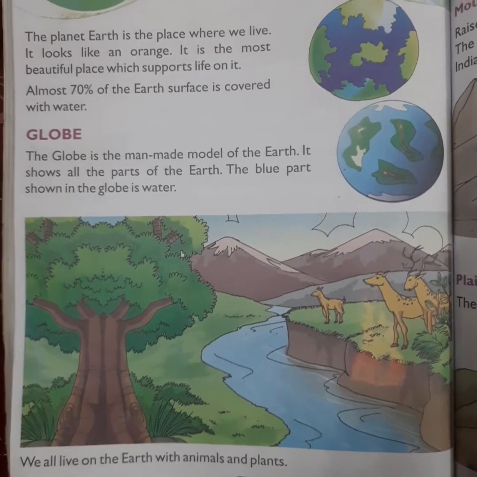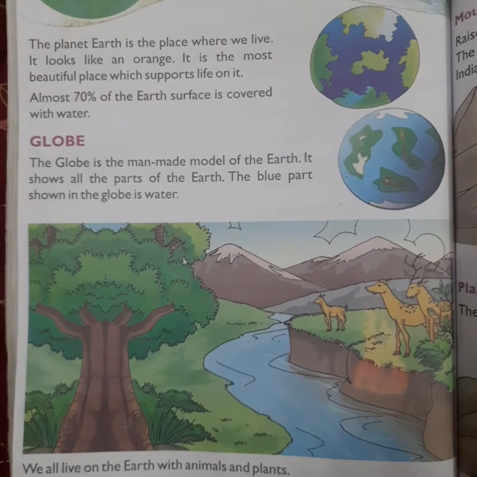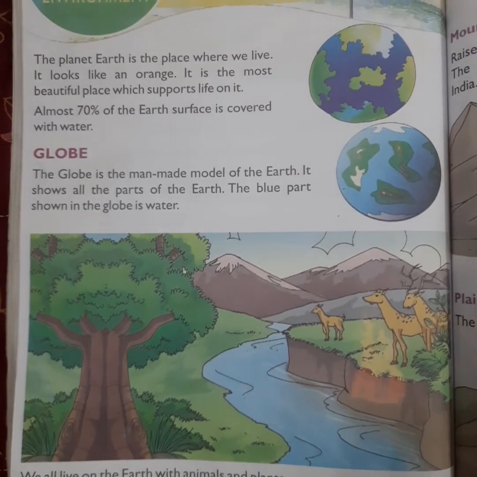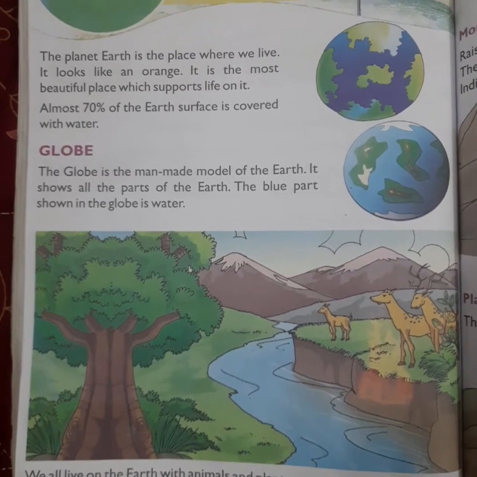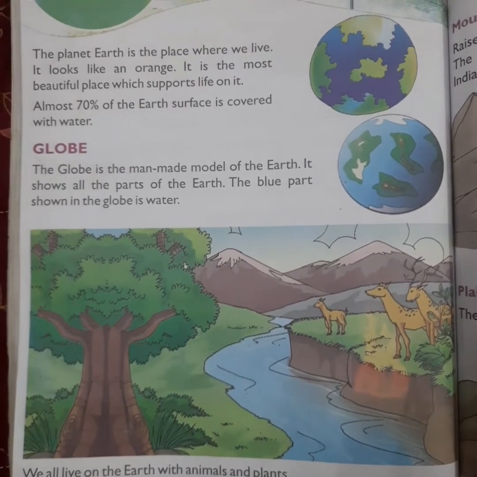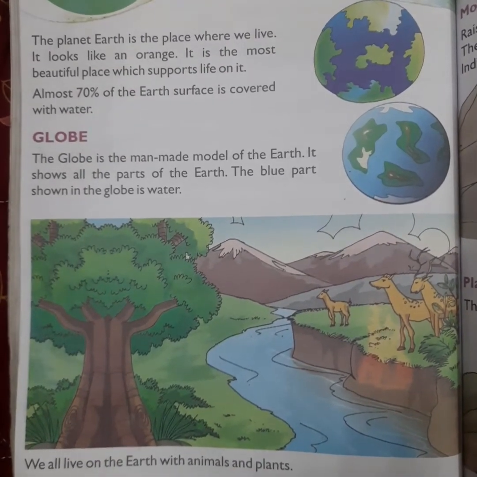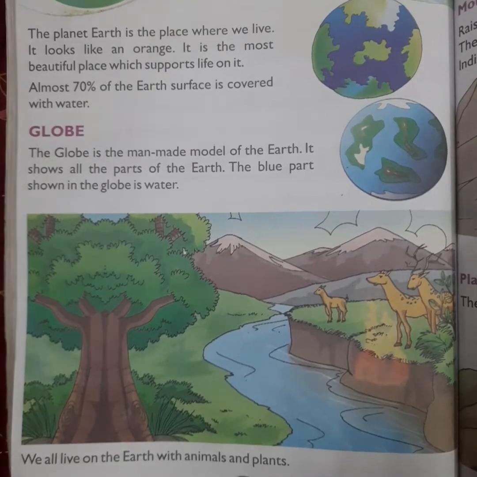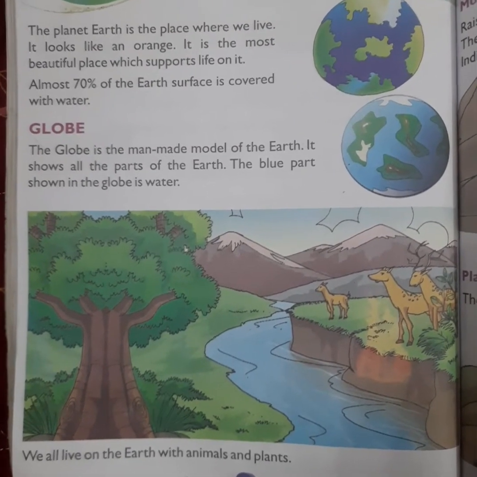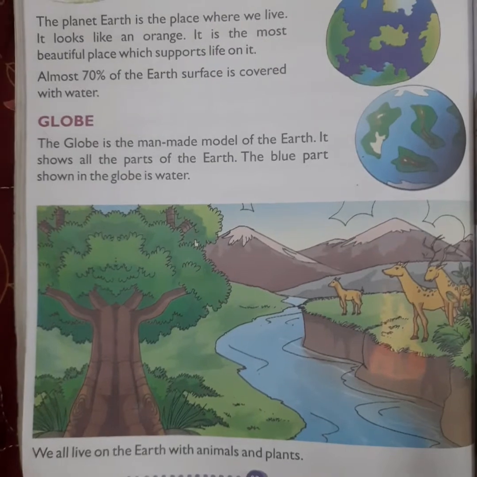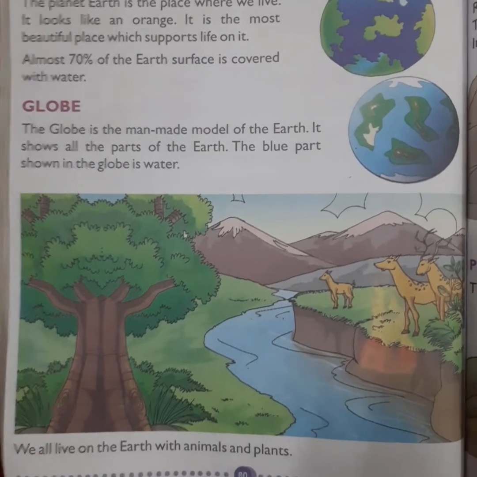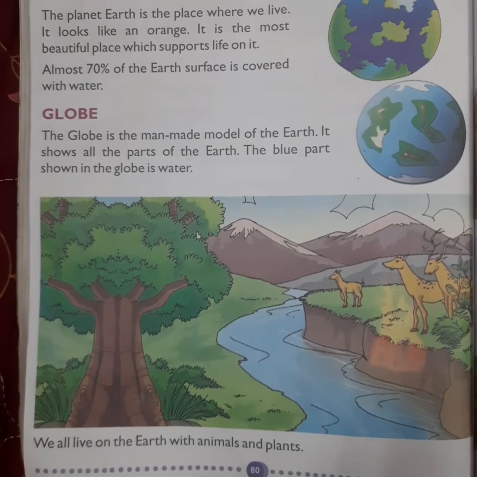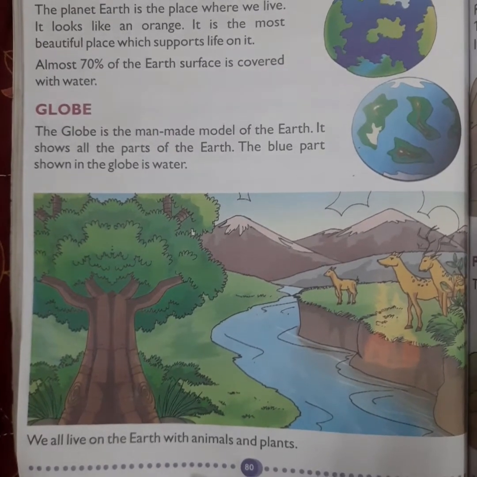So, children, today we will just do the recap of lesson 16, which we were doing, our earth and the exercises. Okay, our earth. We all live on the earth, and our earth is round like a huge ball. Okay, and it looks like an orange, and it is the most beautiful place which has life on it. And about 70% of the earth's surface is covered with water, and the 30% is land.